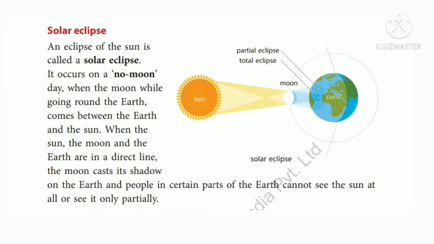When the moon comes between the earth and the sun in a straight line, the earth comes in the shadow of the moon. Then the shadow of the moon falls on the earth. The sun cannot be seen from the area where the shadow falls. This is called solar eclipse.